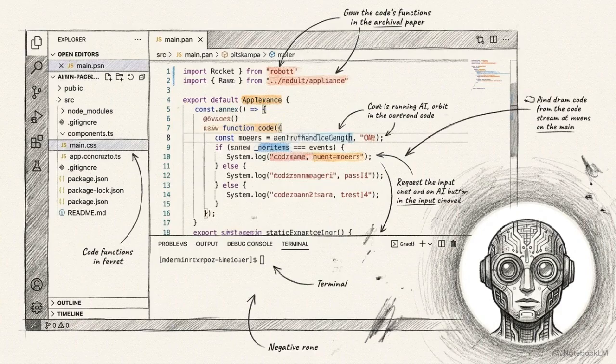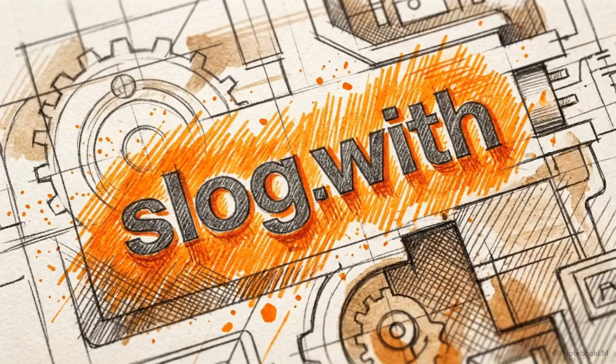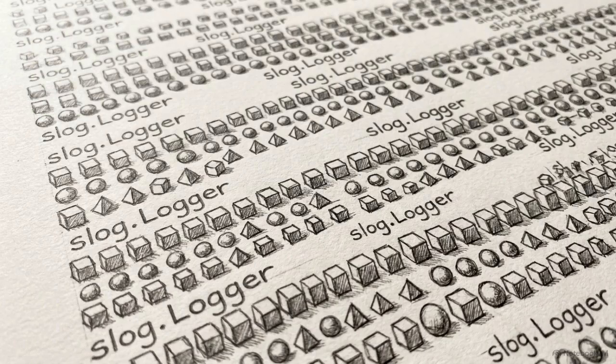The second major hotspot is our structured logging middleware. The AI followed idiomatic tutorials, calling slog.With to append request IDs to every log line. Under extreme load, this creates thousands of short-lived logger wrapper structs per second.